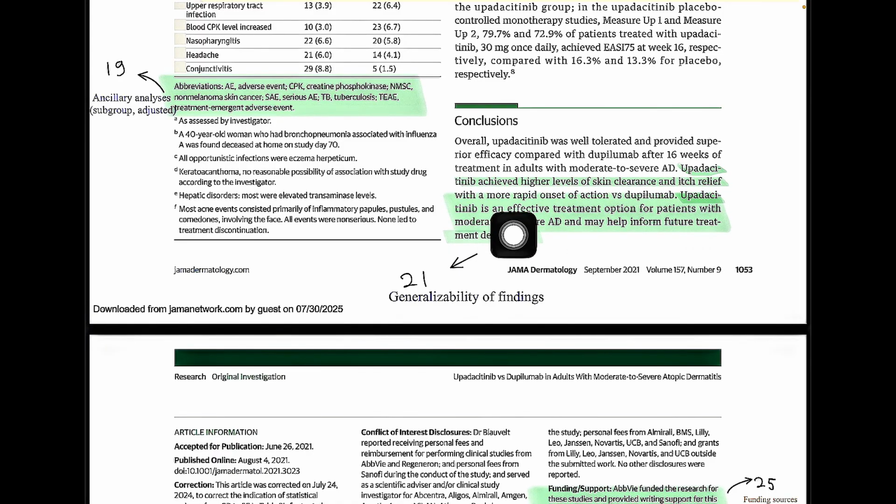Upadacitinib is an effective treatment option for patients with moderate to severe AD and may help inform future treatment decisions. This is point 21, generalizability of findings.